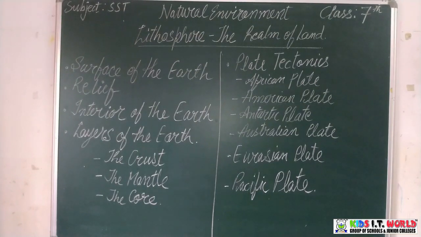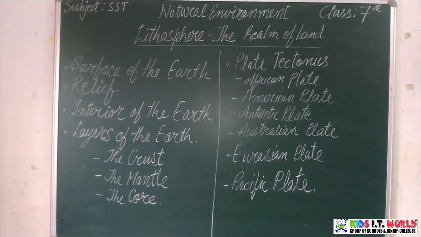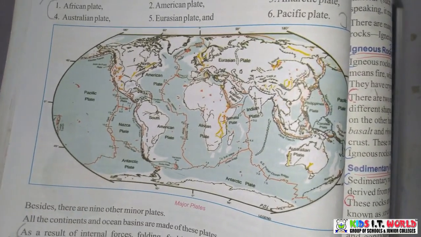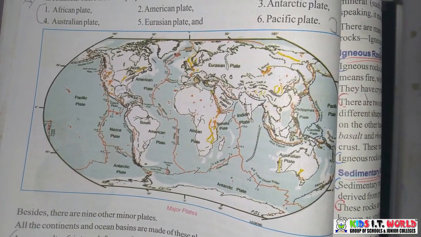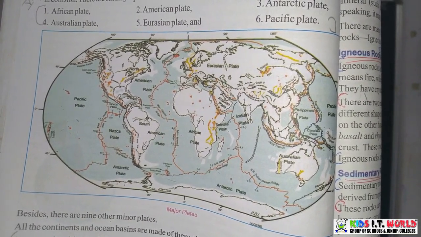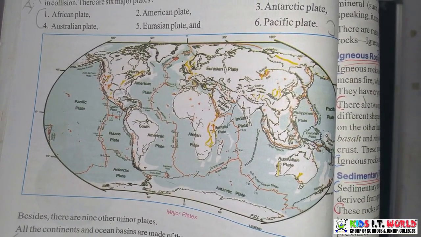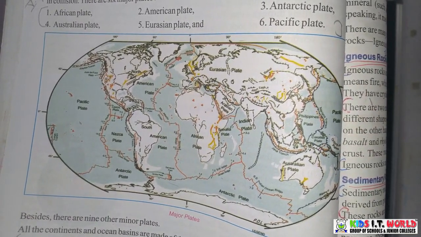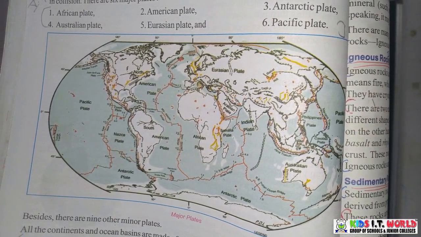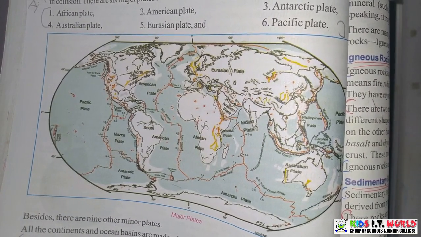We'll quickly see the diagram of how the plates look. Here you can see the major plates around the globe. You can see where Europe and Asia meet, it's called the Eurasian plate. The African continent is the African plate.